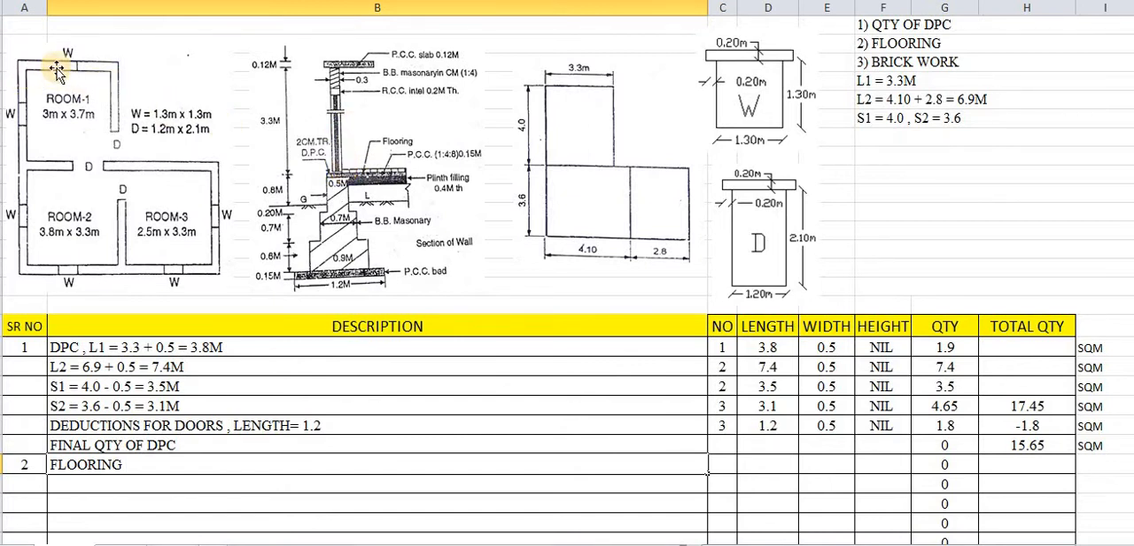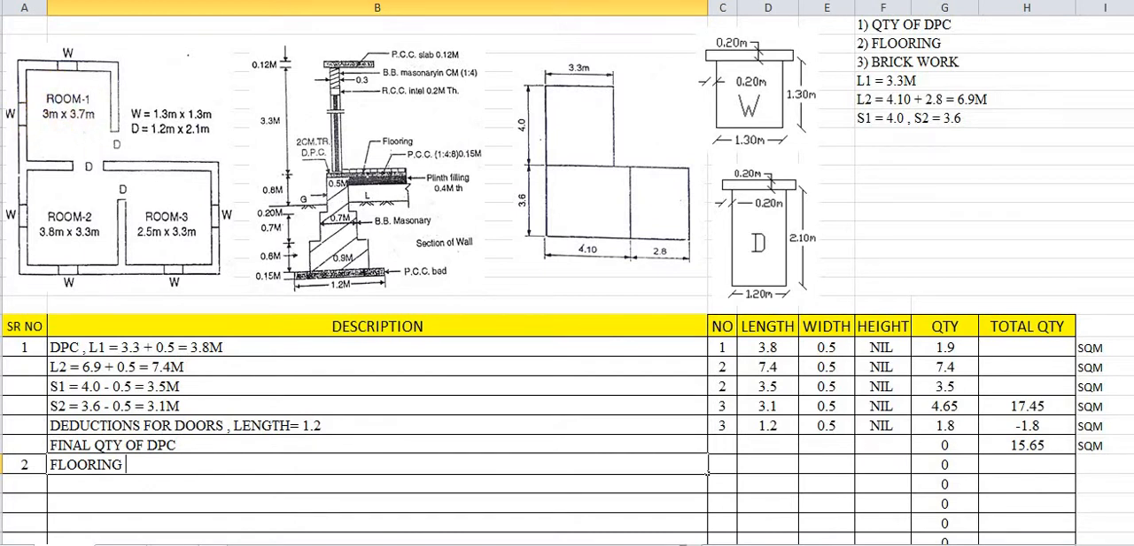So here is the plan for the brickworks. Inner to inner dimension is 3.37. That means flooring is to be considered for the whole room. Flooring will be laid in room number 1, room number 2, and room number 3. In all the rooms, inner to inner dimensions will be considered for flooring, because flooring starts just from the line of the brickworks. So inner to inner dimensions will be considered while calculating the quantity of flooring.